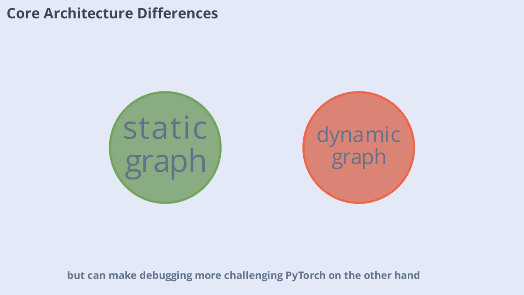PyTorch, on the other hand, uses dynamic computation graphs, which are built on the fly as operations are executed. This makes PyTorch more intuitive and flexible, especially for tasks that require variable input lengths or complex model structures. Understanding these architectural differences is key to choosing the right framework for your project.